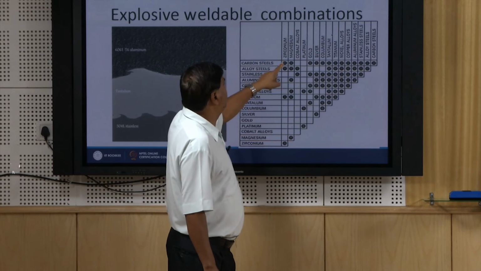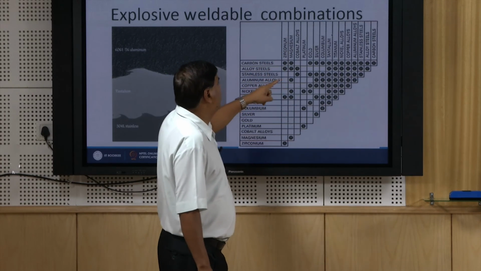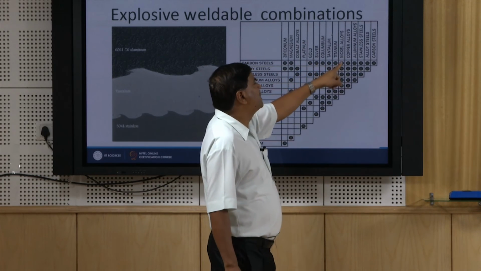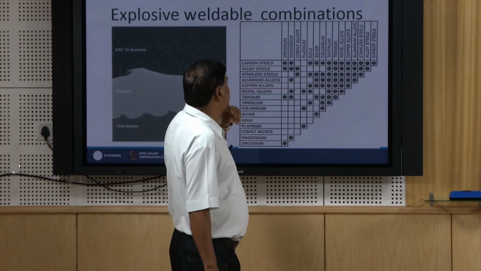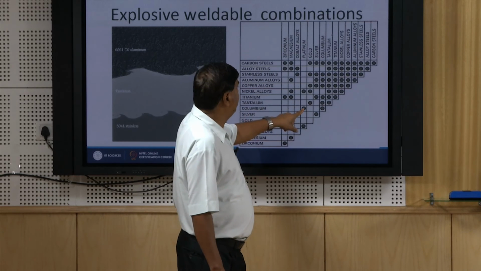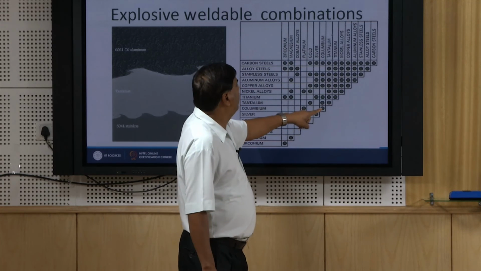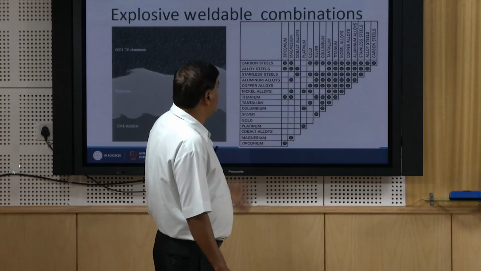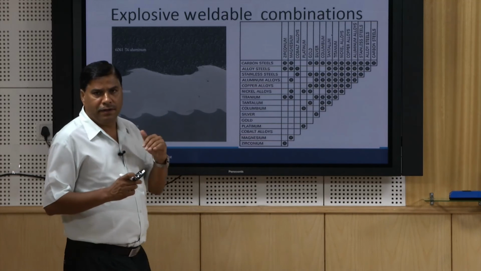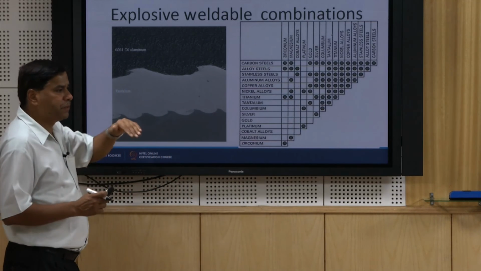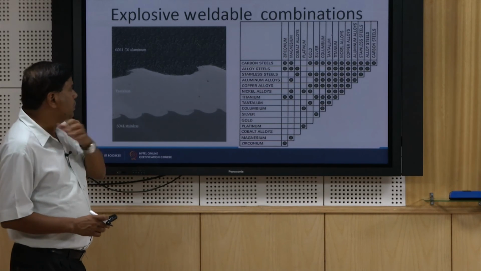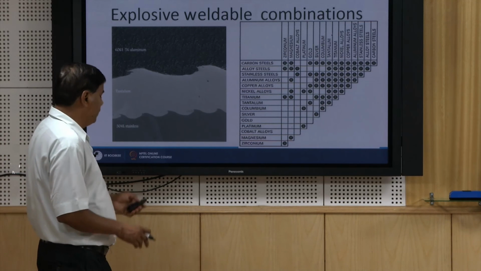Say carbon steel with the zirconium, carbon steel with the magnesium, carbon steel with the gold, silver, columbium, tantalum, titanium, nickel, all these are weldable with the carbon steel. Similarly, alloy steels with all these systems. If you take columbium, columbium can be welded with the platinum and also with the columbium on its own. So, likewise there are different metal systems depending upon the hardness and the strength combinations with the prime component, main component, that various combinations are available which can be joined together using the explosive welding process.